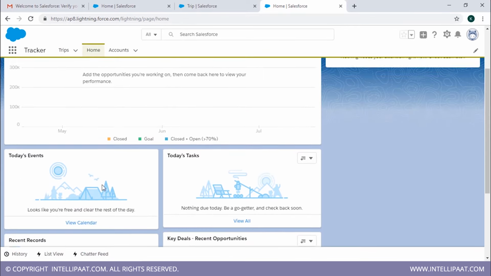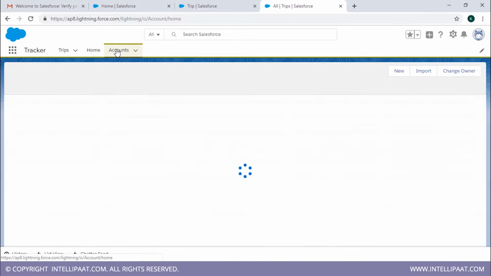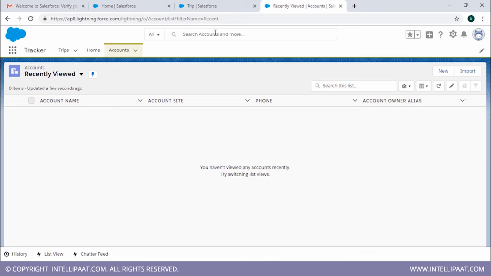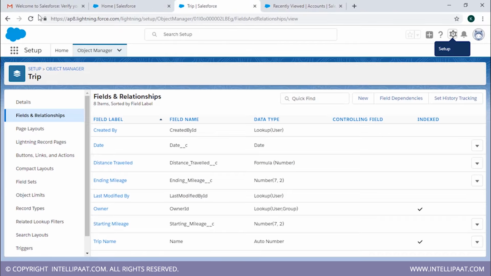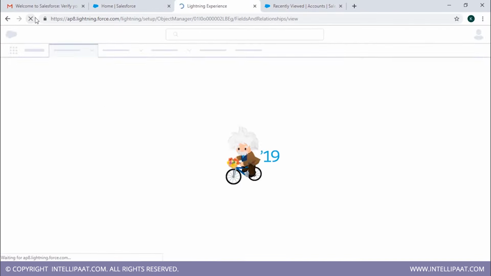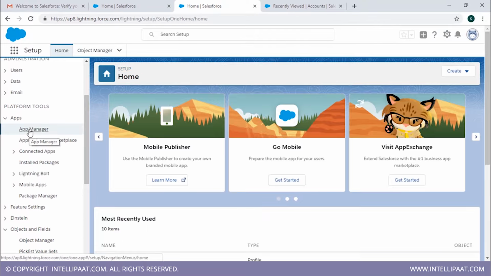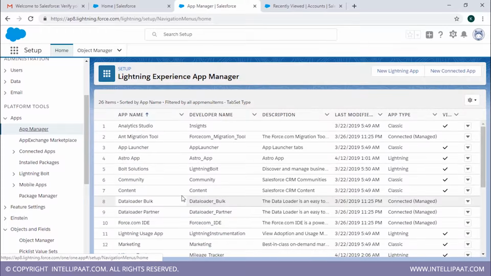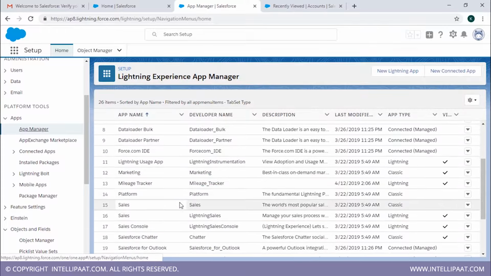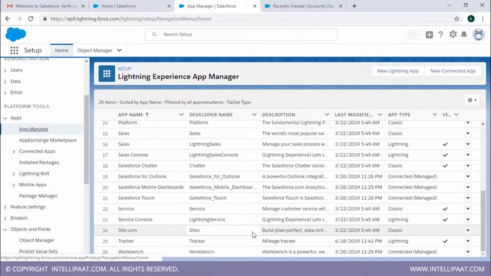Since we just created the application, we don't have much over here. All right, so now let's go back to our previous tab. We're going to refresh this page, go to home, and click on apps, app manager. Now you'll see a list of all the apps that you created or that were already predefined.